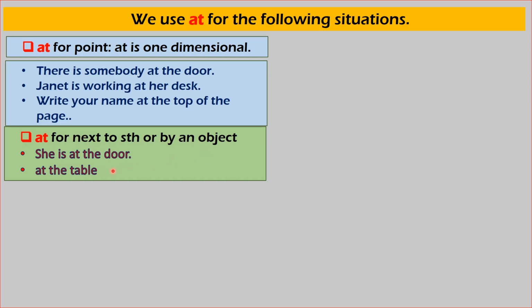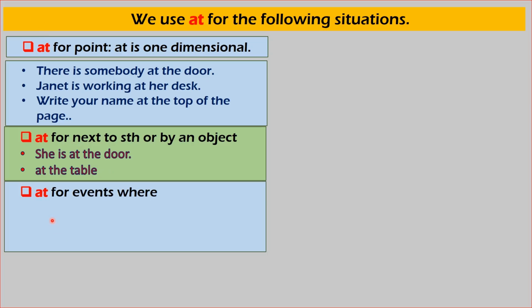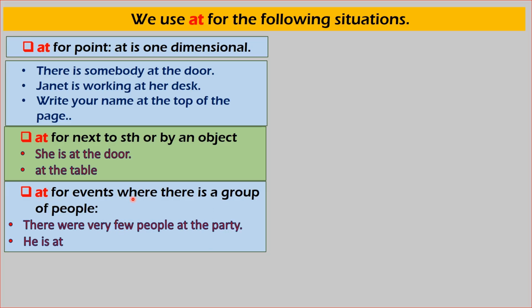Come to another situation. At is used for events where there is a group of people. Sometimes at denotes the event. At comes before the event. There were very few people at the party. At the party. Well, a party means a group of people where there are many people.